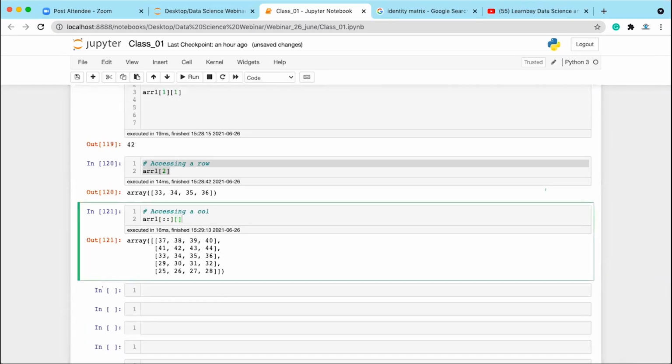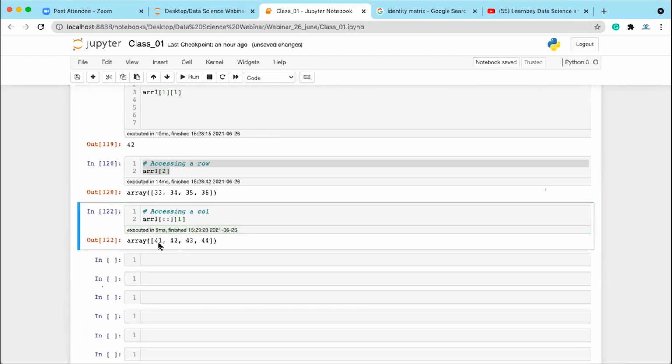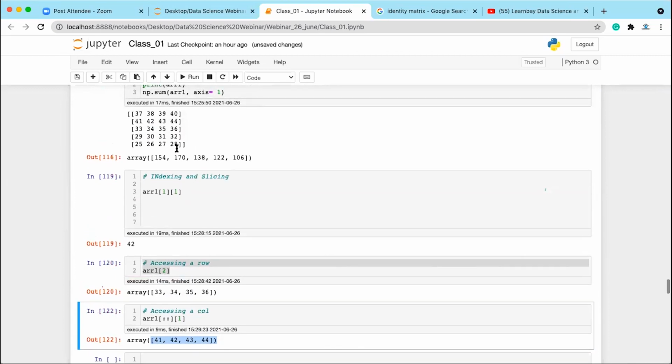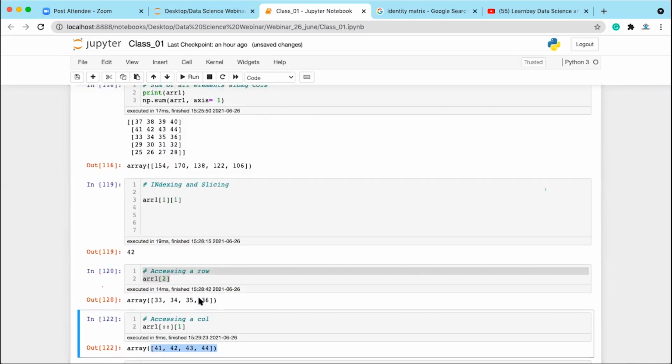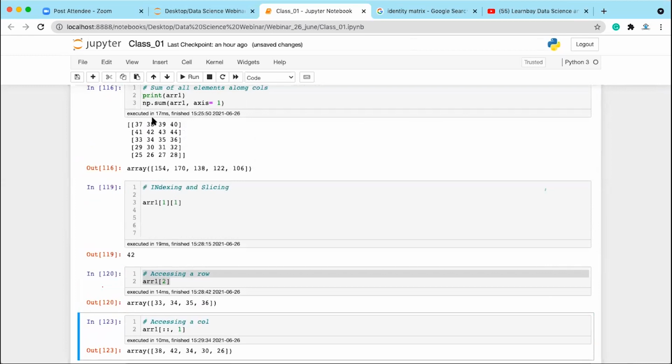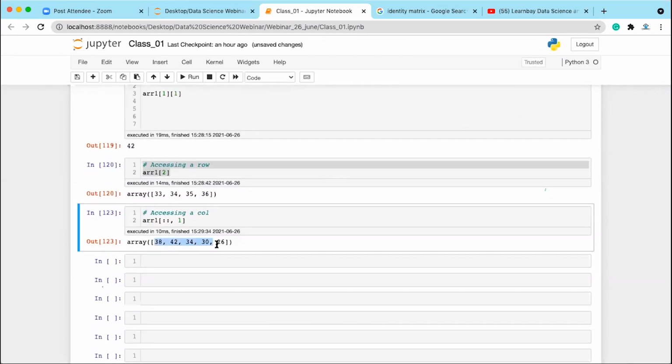Now after this you want this column, 38 to 26, so you write the column number 1. Sorry, let me write 1 here. Okay, so it is giving you this column, 38 to 26, right? Clear? It has accessed the column. Clear, everyone? Any question in this? So that is how we have accessed the elements.